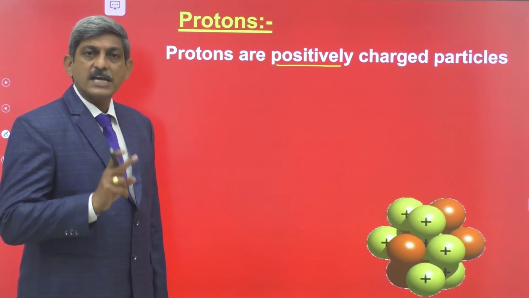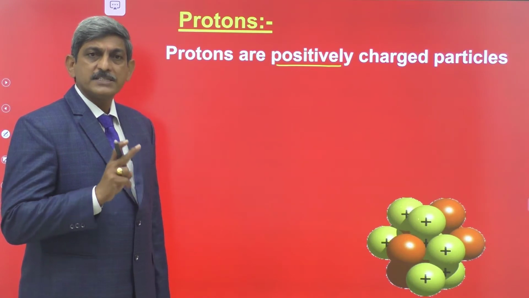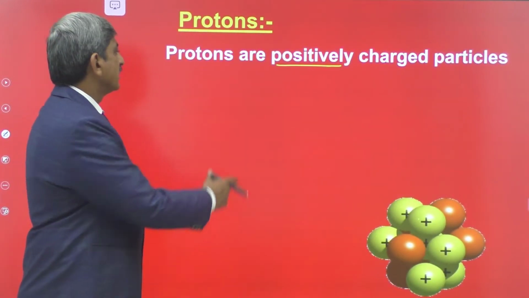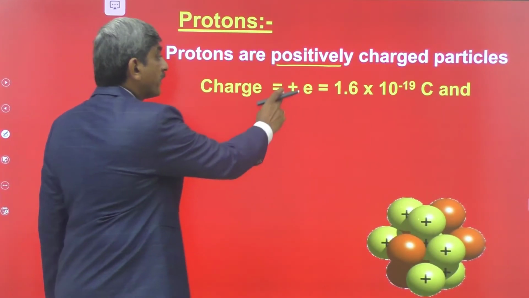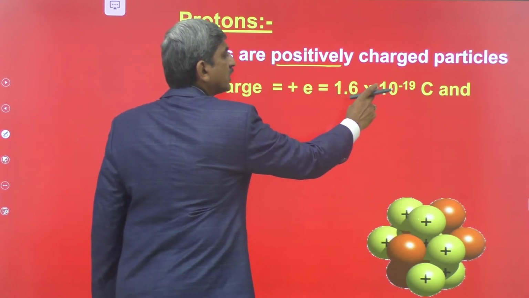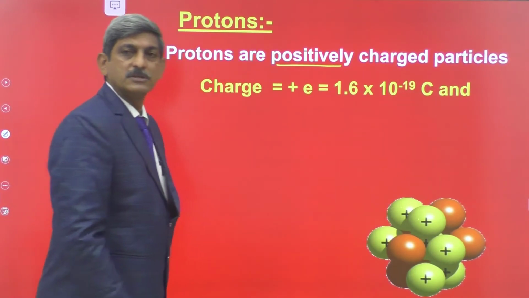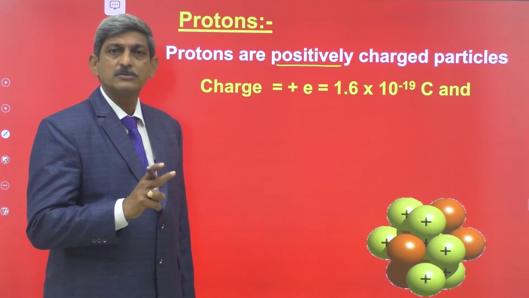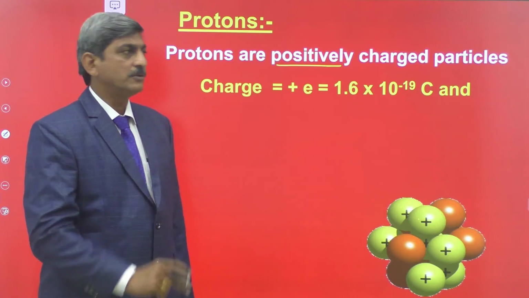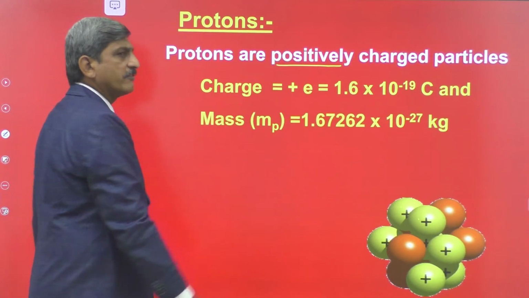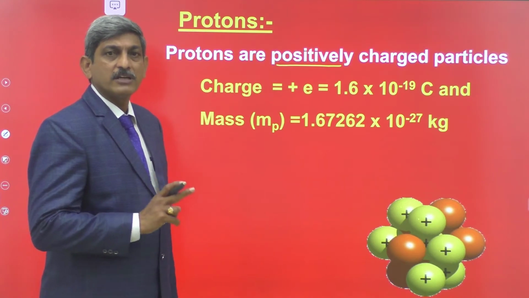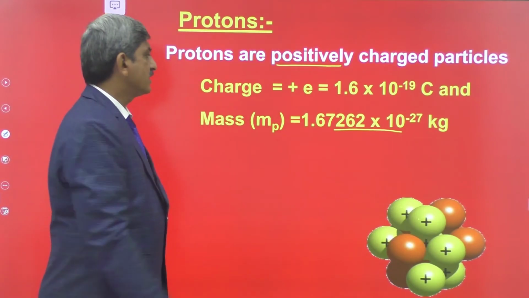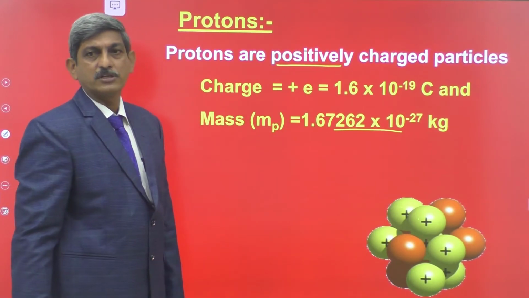We know that the charge of the electron is equal to 1.6 into 10 to the power of minus 19 coulombs, which is negative. Whereas, the charge of the proton is equal to plus e, that is equal to 1.6 into 10 to the power of minus 19 coulombs. That means, the charge of the electron is negative, the charge of the proton is positive, both are equal in magnitude. And the mass of the proton is given by 1.67262 into 10 to the power of minus 27 kg. This is the mass of the proton.